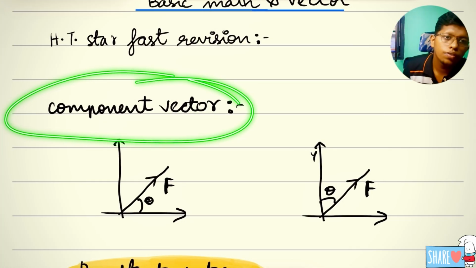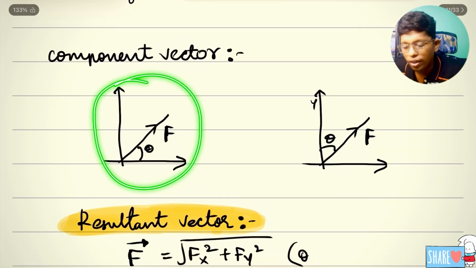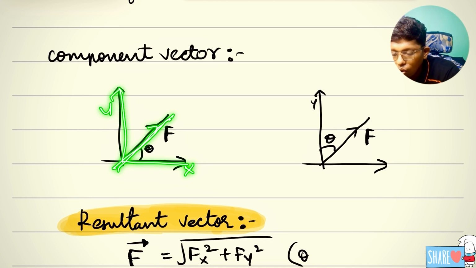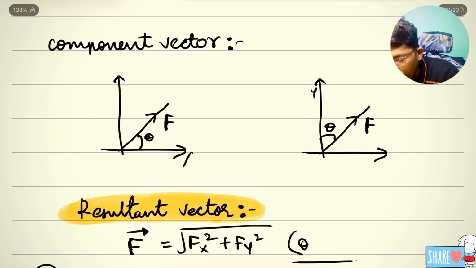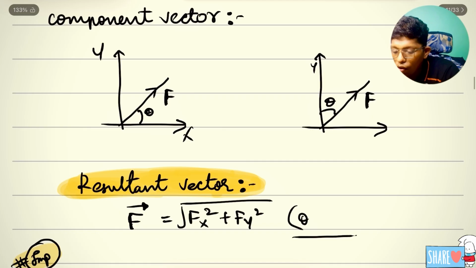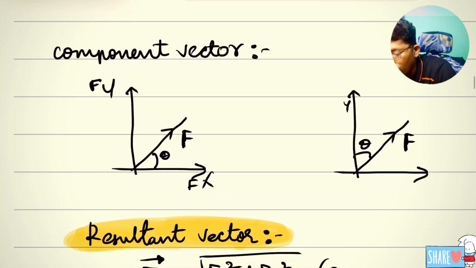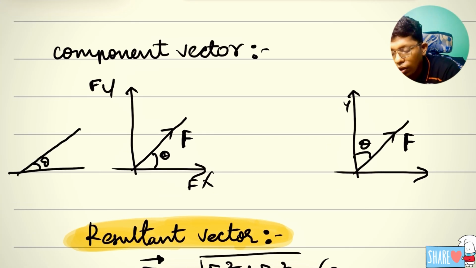Components of a vector, we are going to see, it is very simple. Component vectors are nothing but, if I give a particular vector here, you see this is the x-axis, and this is the y-axis. So I will mention them as x-axis, y-axis. Here I will mention it as fx, here it is fy, right? Whenever you may have a confusion like this, I will take an example here. Many of them will try to get confused.